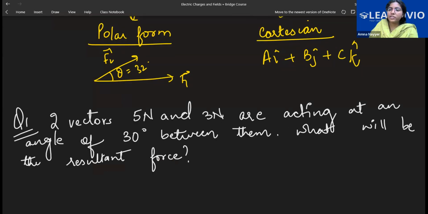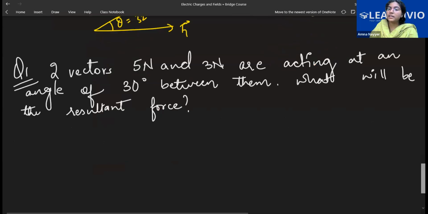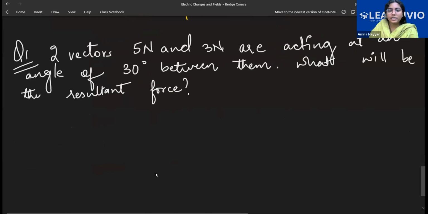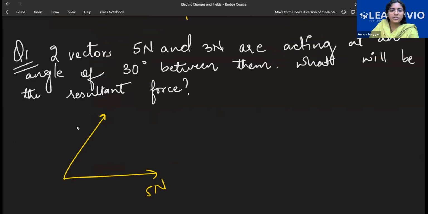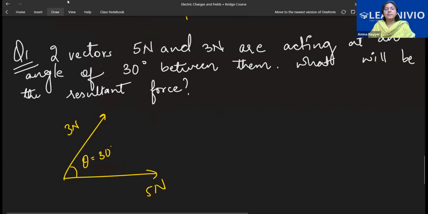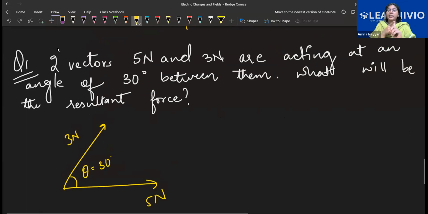This is saying 5 Newton and 3 Newton are acting at 30 degrees between them. So let's say this is 5 Newton and this is 3 Newton, okay? And they are subtending an angle of 30 degrees.